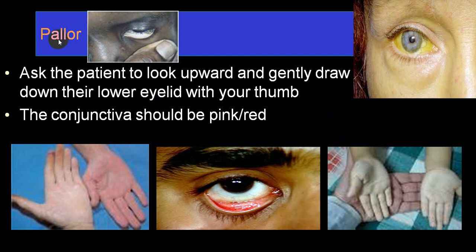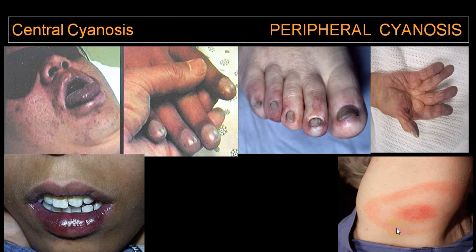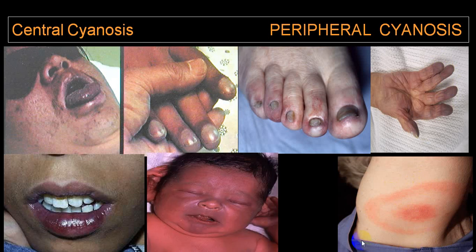When you look at the conjunctiva, you look for pallor, jaundice, cyanosis. In the palm, you can look for pallor. This can be easily identified by comparing with your own palm. This is central cyanosis. You can see lips are blue, tongue is blue, even the hard palate appears blue. You can see mild cyanosis with clubbing. You can see a little amount of peripheral cyanosis, and this is a typical rash which you can see. This is central cyanosis. You can see a bluish discoloration.